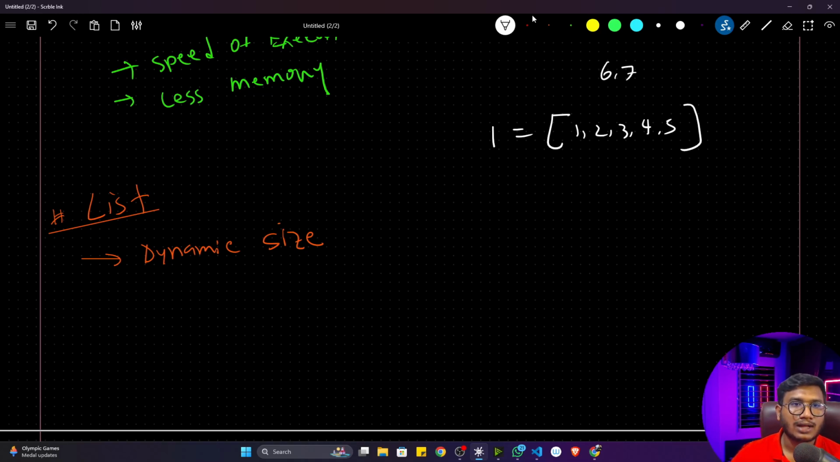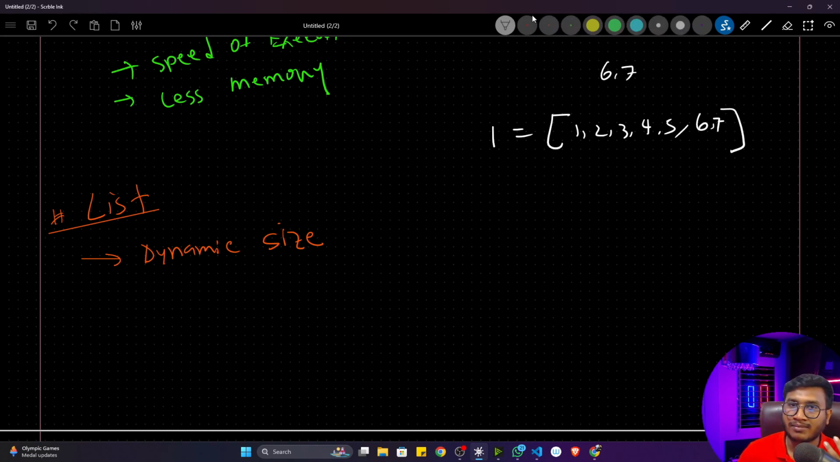What I will do, I'll just extend this particular list. It can easily store this number as well. Let's say 6 and 7. That means there is no fixed size. You can store as many values as you can. And how it is storing this particular value in the memory, I'll tell you.